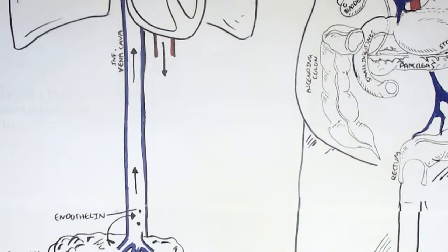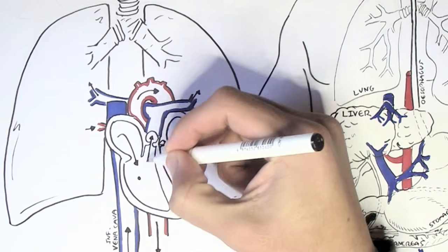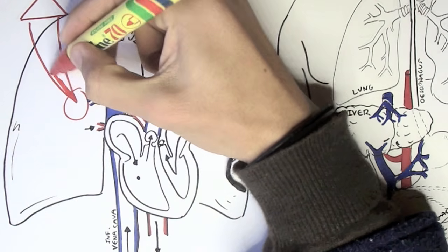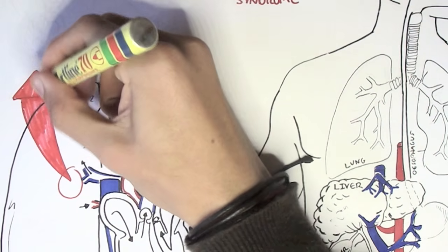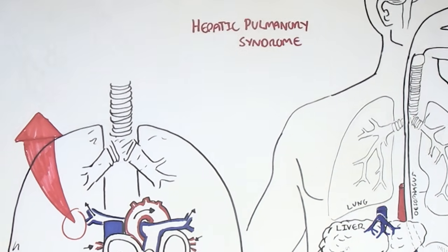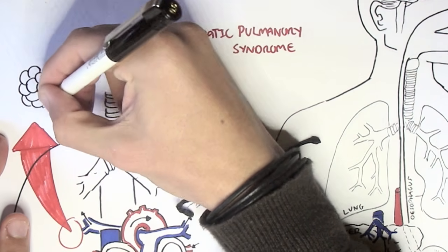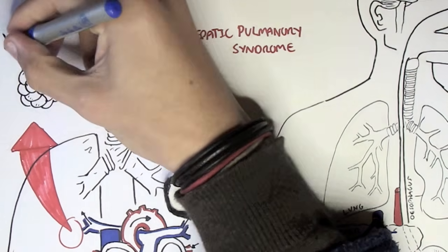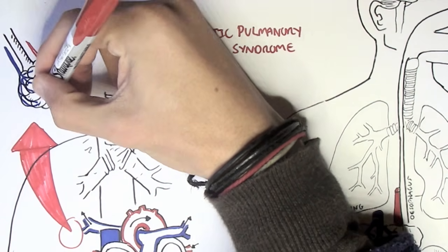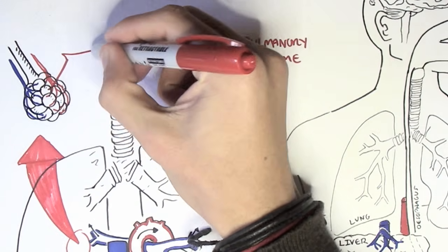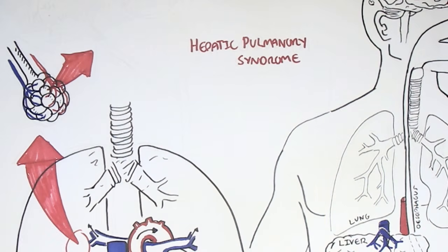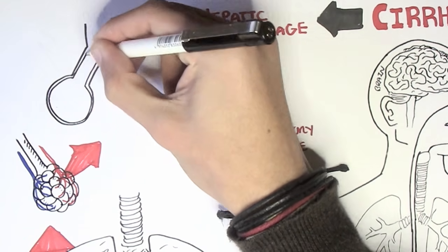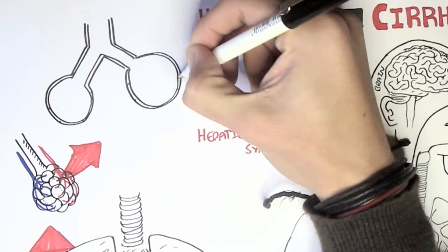So here, endothelin is traveling up to the heart and then into the lungs. Let's zoom into the lungs to see how the endothelin causes nitric oxide to be secreted. So here we have sacs of alveoli. The deoxygenated blood will come in to be reoxygenated by the alveoli and then return back to the heart. Let's have a closer look at one alveolus. The alveolus will essentially bring in oxygen and bring out carbon dioxide from the lungs, from our body.